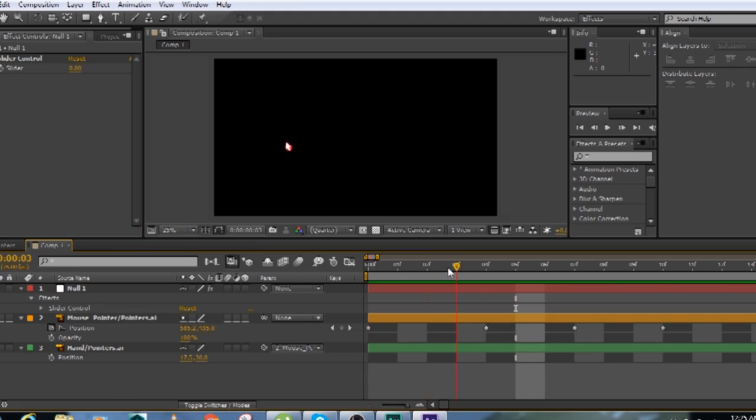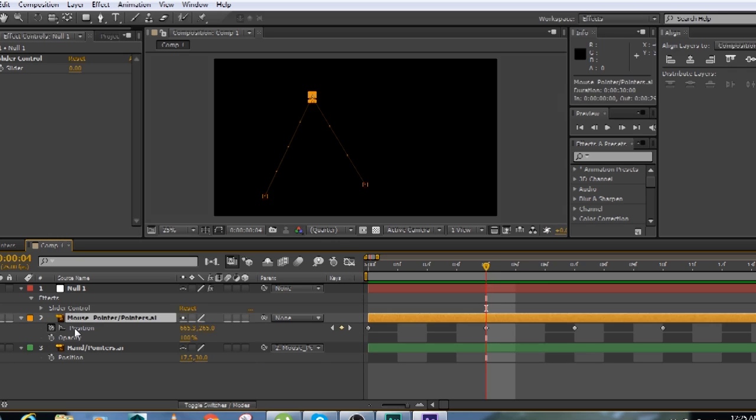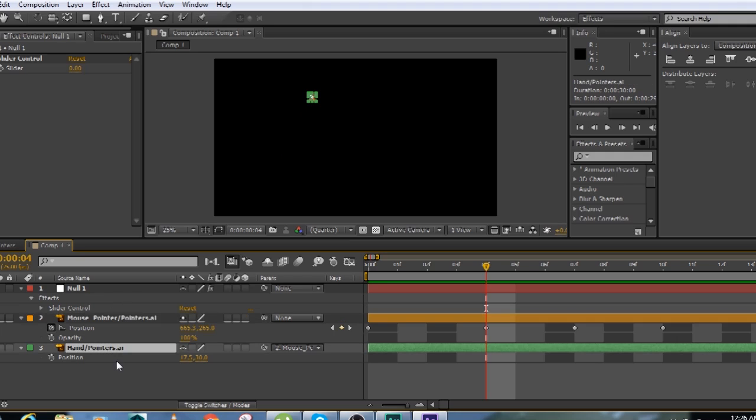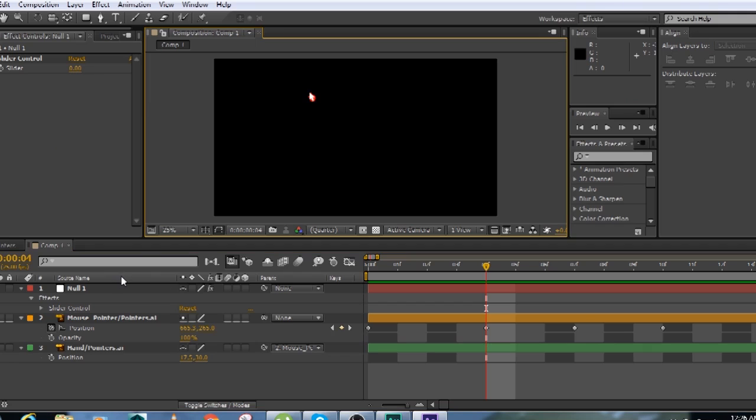Now what I want to do is animate the opacity of the mouse pointer through the slider, and then I'm going to drive the hand pointer with the same slider, but I'm going to make it a negative value. Okay, so let's do it.